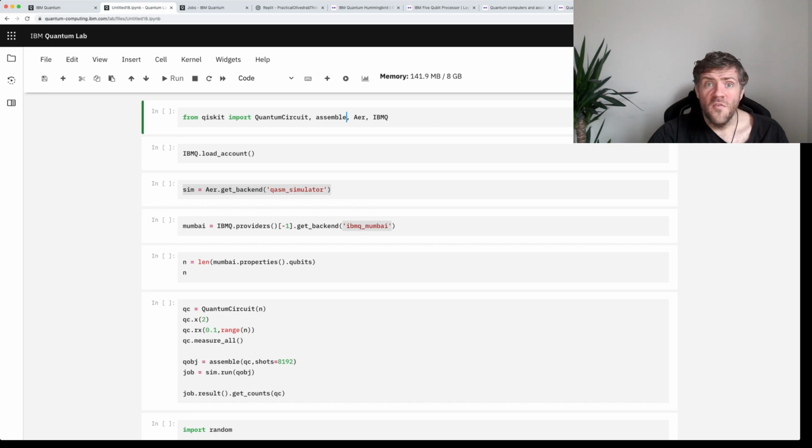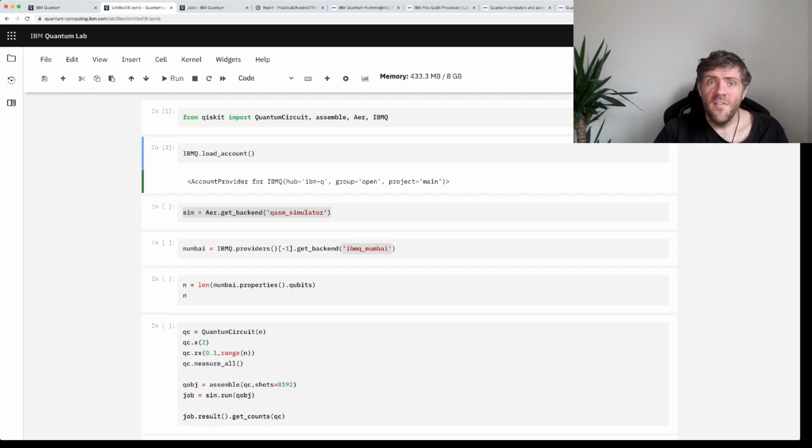And then we have to load our IBMQ account if we're going to use a real quantum computer. There are some publicly available ones, and there are some bigger and fancier ones that are not publicly available. As an IBM employee, I have access to some of those bigger, fancier ones, and I'm going to completely abuse that privilege today. I'm using one. I'm sure they won't mind. I mean, they knew when they hired me that I do this sort of stupid stuff.